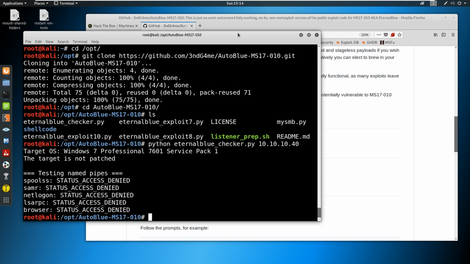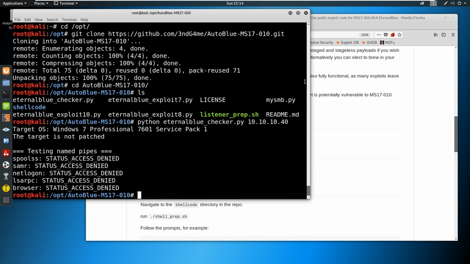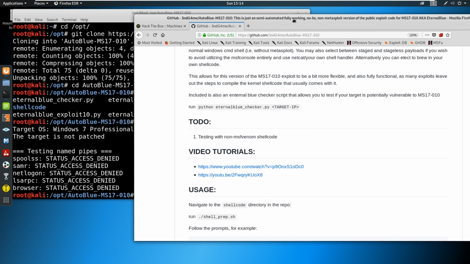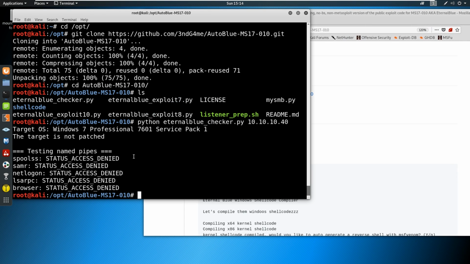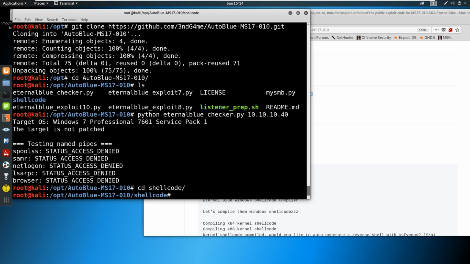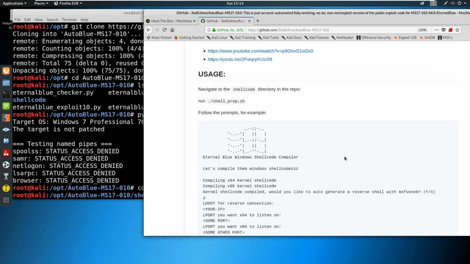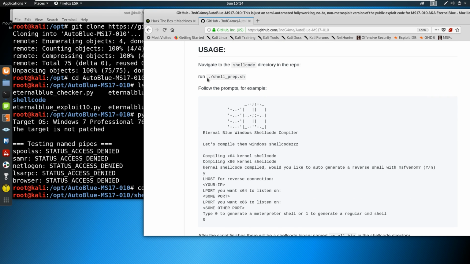And what we can do here is follow the instructions now on how to actually generate this. So we're going to navigate to the shellcode folder, and we're going to generate some shellcode. And all this is the payload, right? The payloads that you were seeing just a minute ago, the Meterpreter payloads, the generic payloads, all we're doing is generating this a little bit manually. This is actually going to do it for us, which is super nice, super friendly. So we're going to run the